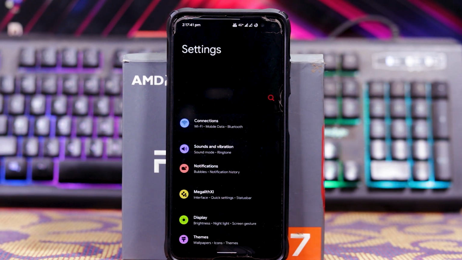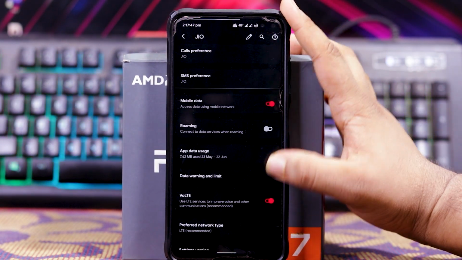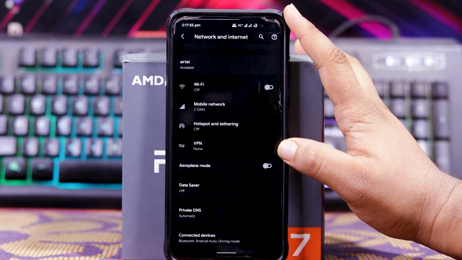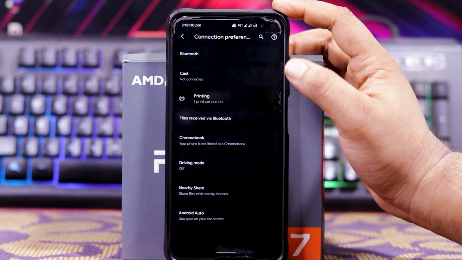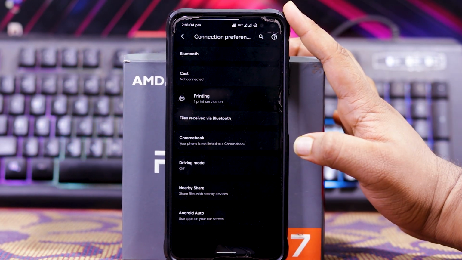Now let's see some customizations. So in connections and in Jio, down here you get VoLTE and it's working fine. Down here you get Wi-Fi calling and in this you get connected devices and connection preferences. You get Bluetooth, cast, printing, Fire Receiver, Bluetooth, Chromebook, driving mode, nearby share and Android Auto.